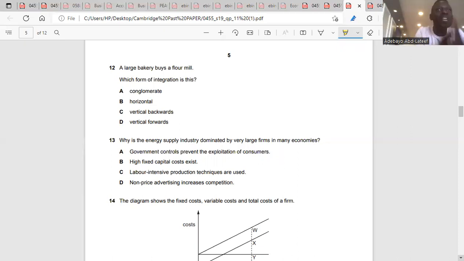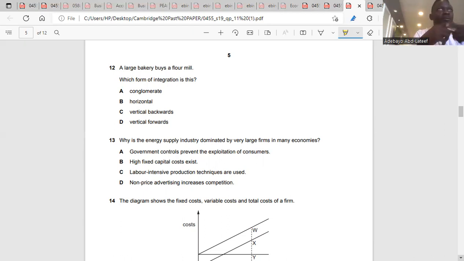Okay. So there's integration here. Integration means external growth. That means two or more firms are coming together. So for external growth, we have integration, which can be acquisition or merger. So integration means external growth. It means two or more firms are coming together.